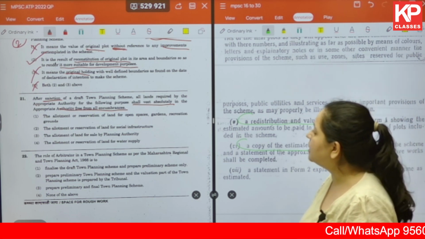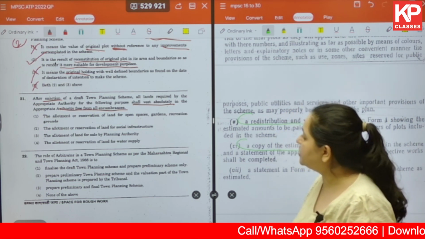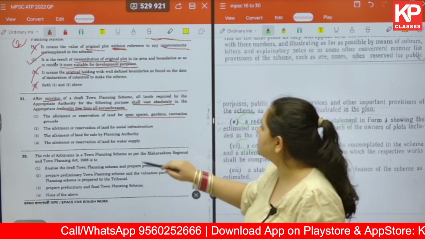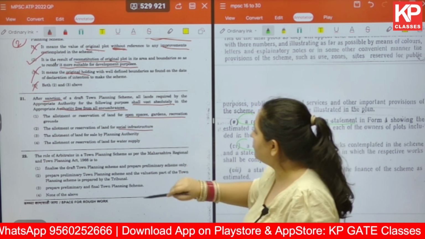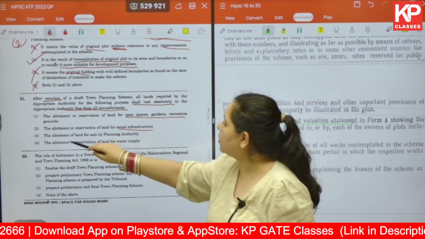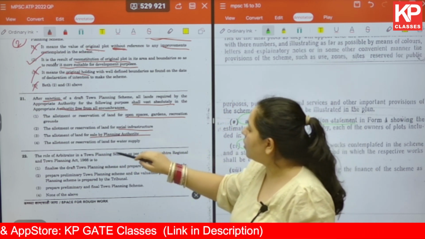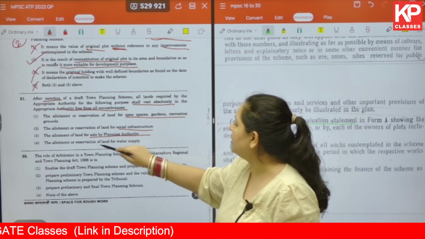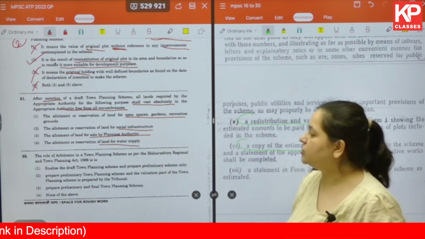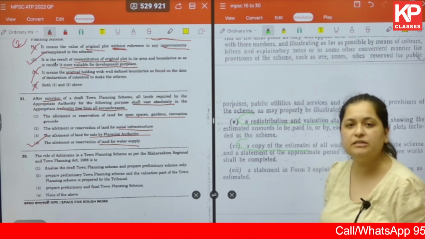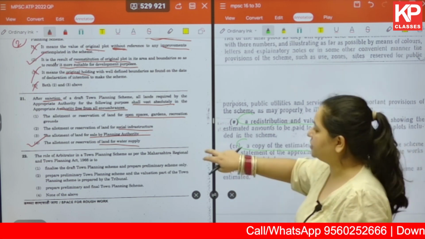And the options are the allotment or reservation of land for open space, gardens and recreation grounds, or for social infrastructure, or the allotment of land for sale by the planning authority, or allotment or reservation of land for water supply. So the correct answer here is option number 4. You will get the details of this question in the Land Acquisition Act.